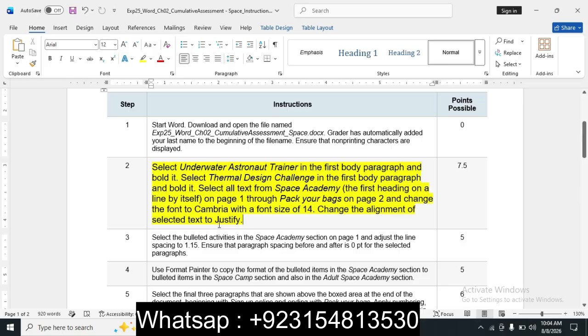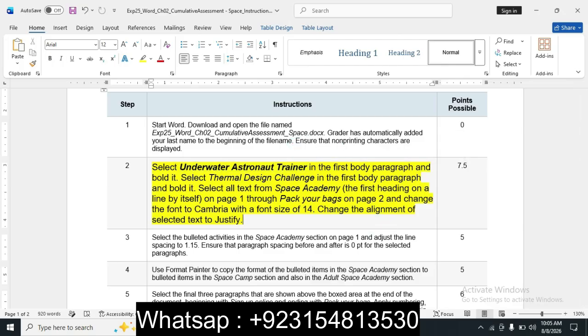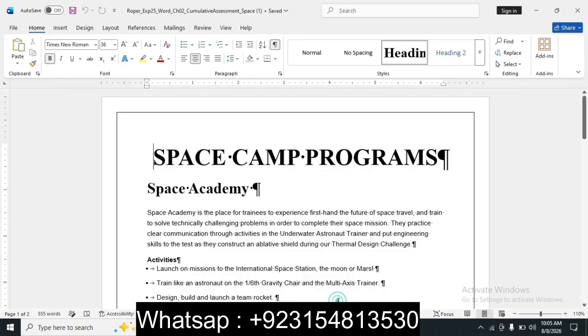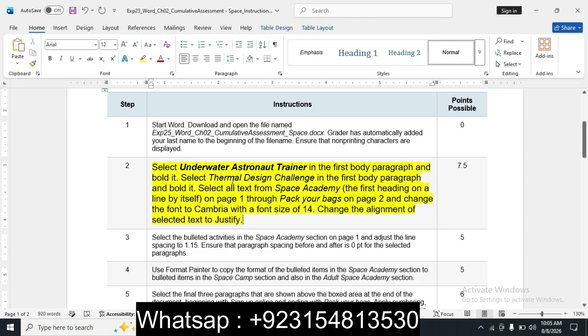So the first level of this step is select underwater astronaut trainer in the first body paragraph and bold it. So we move to the file and bold it.